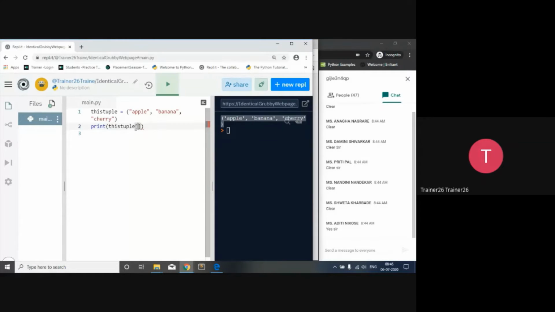In a list also, we give the square brackets to access it, and in tuples also, we give the square brackets. The index always starts with 0. That is 0, 1 for the positive index, and for the negative index, -1, -2, and -3. So the first element will print apple, then the second is banana, and the third will have index 2, and it will have cherry.